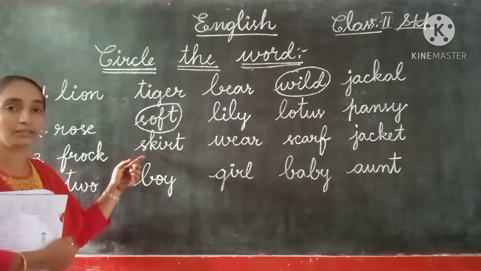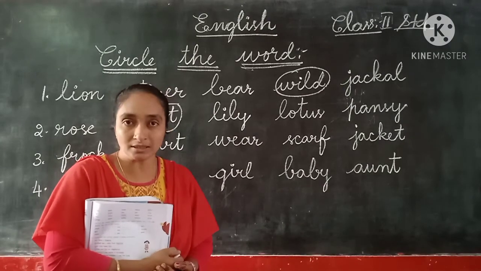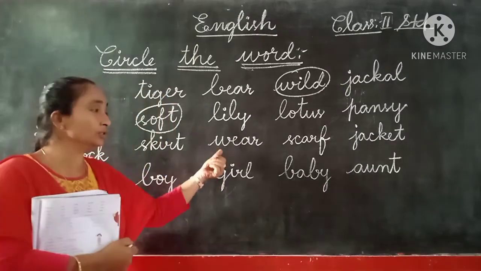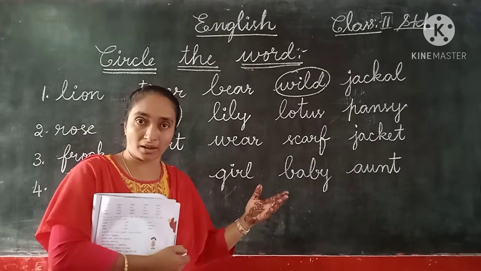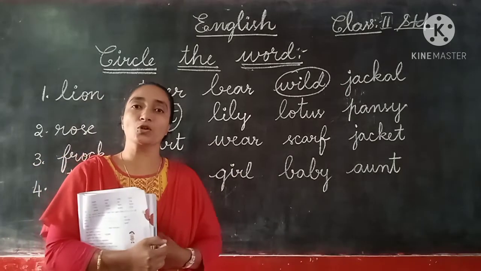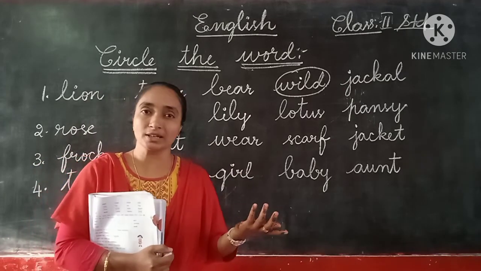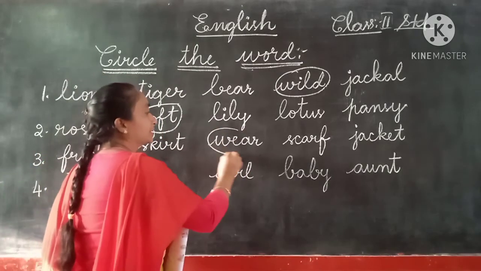Frock, skirt, scarf, jackets, all these are the names of clothes. But what about the wear? Wear means wearing all these. So this is not a naming word. So easily we can identify it and we can do the circle.